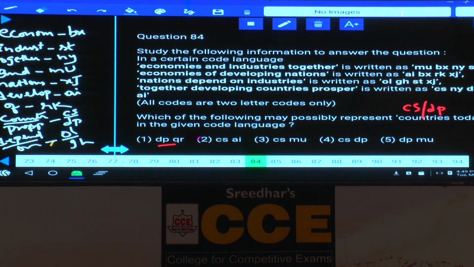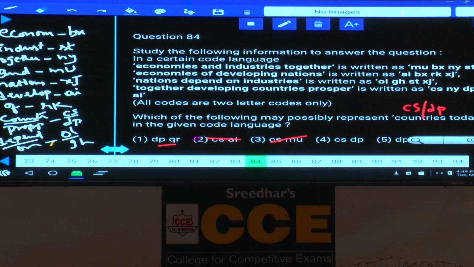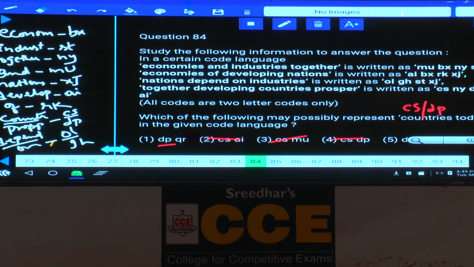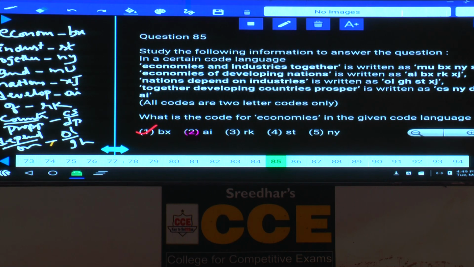And next one, CS, AI cannot be the code because AI is the code for development. MU cannot be the code because it is the code for end. DP cannot be the code because it can be the code for countries or prosper. And choice 5, DPMU cannot be the answer. Hence, what is your answer? Only choice 1. Then 85, what is the code for economics? BX, choice 1. Now this is about question numbers 81 to 85.